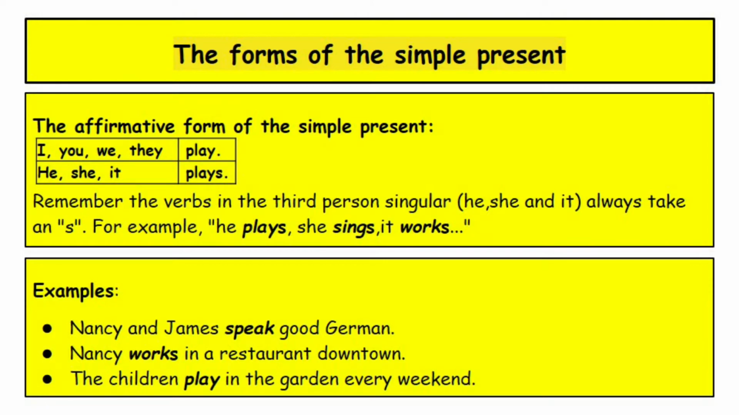The examples: Nancy and James speak good German. Nancy works in a restaurant downtown. The children play in the garden every weekend.